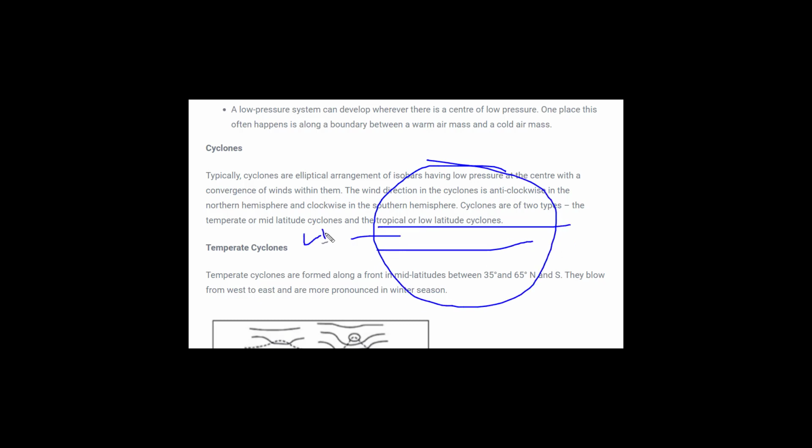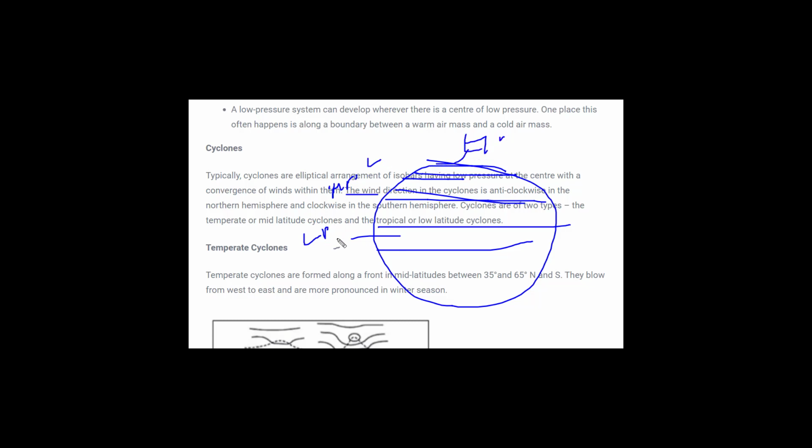If you remember the movement of wind, you have to keep it in mind to understand the concept of the cyclone and anticyclone. As we have seen in the definition, a cyclone is the spiral movement of wind at a low pressure center. Where is the low pressure center? We have seen the pressure belts. At the equator the pressure was very low, and in the next tropical zone the pressure was high as compared to this, and again there was low pressure, and at the poles we had high pressure.